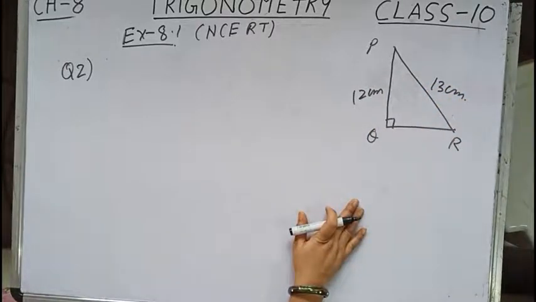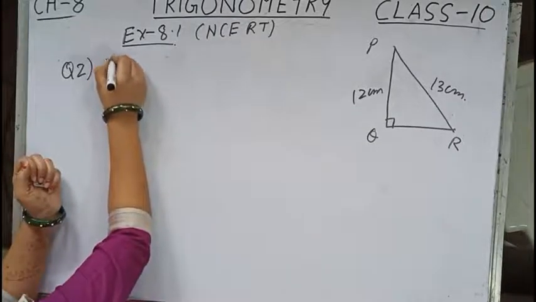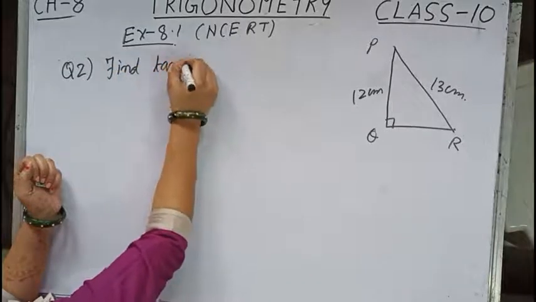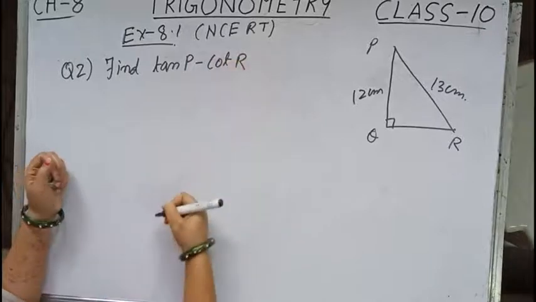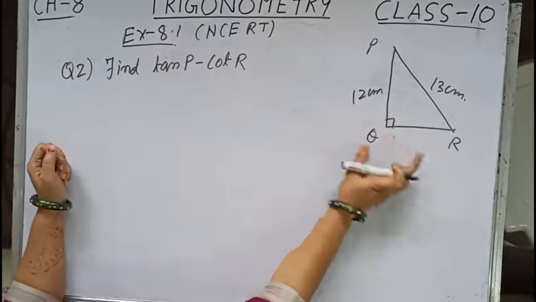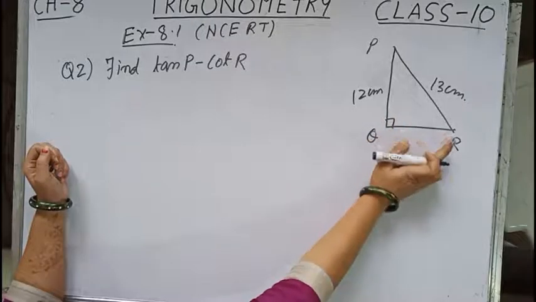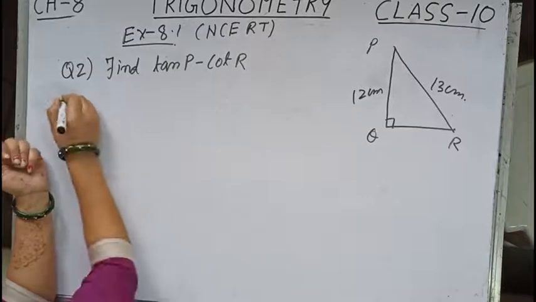Now children, the question is saying find tan P minus cot R. Now first the two sides are known, the third side we have to get. Obviously PQ and PR are given. To get QR we will be using the Pythagoras theorem.